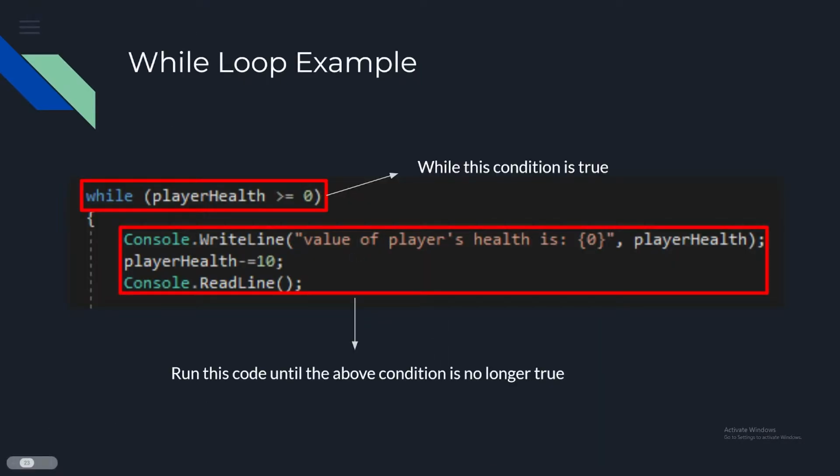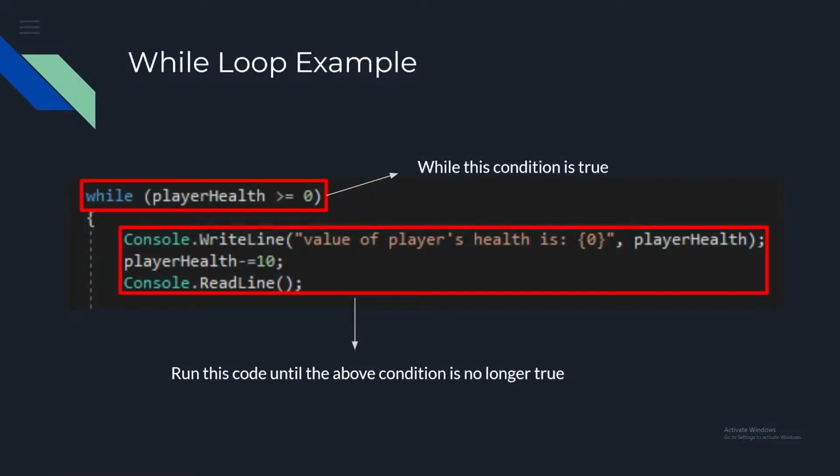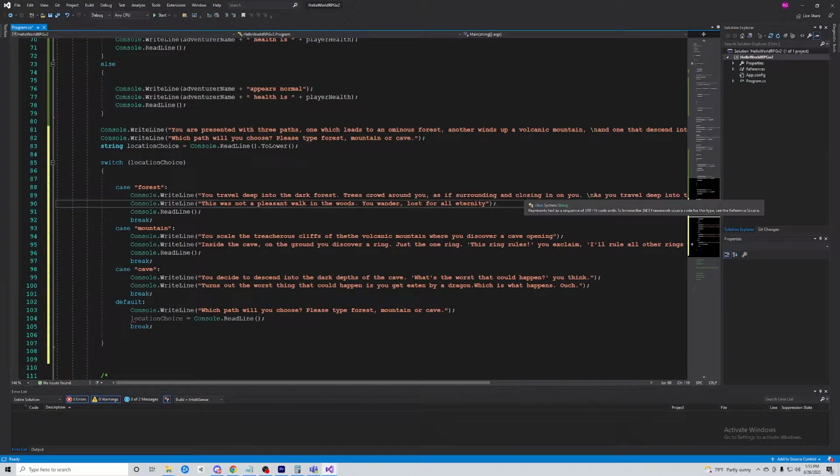So we'll go ahead and use that initial loop in our choose your own adventure game. In the forest section, we're actually going to put the while loop.